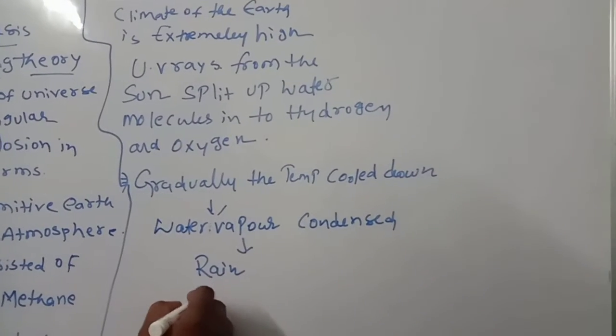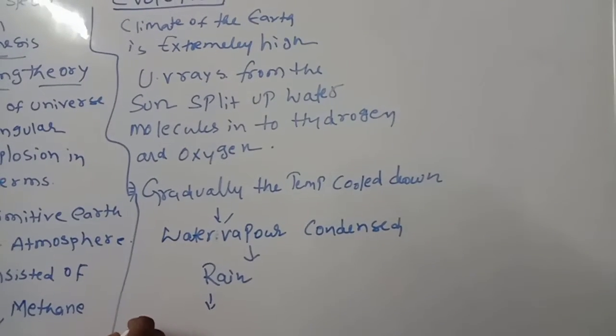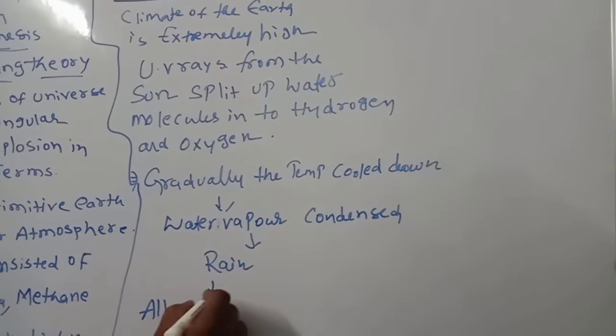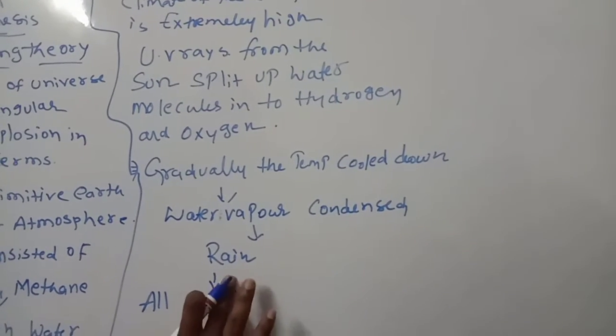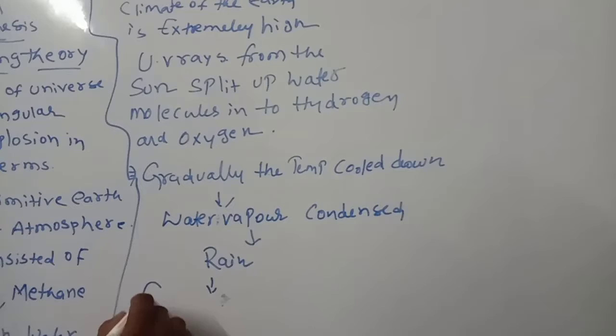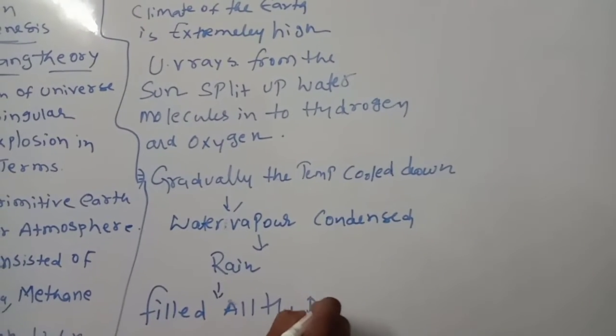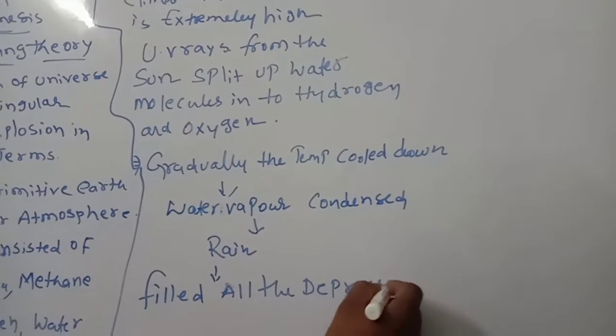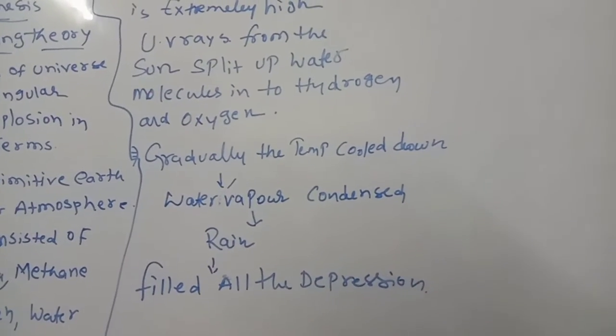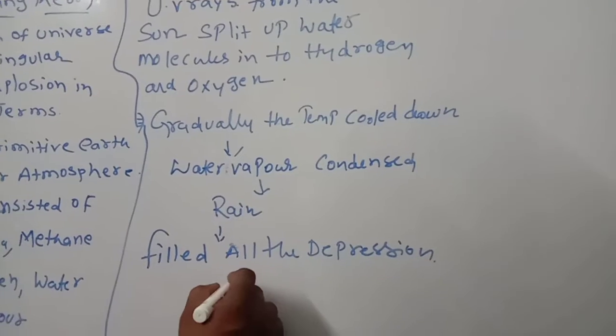So rain filled all the depressions to form water bodies, which you know very well what we call them now.